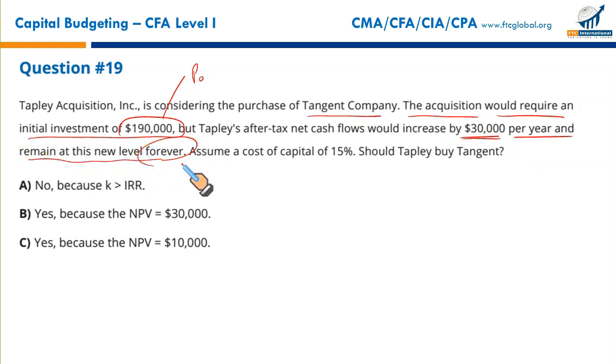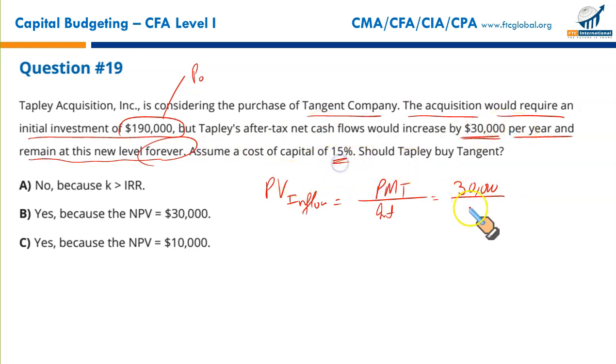Remain at this level forever. It's a perpetuity. So how do we find the present value of inflows of perpetuity? It's the annual amount or periodic amount we receive divided by the interest rate. So what we are receiving every year, $30,000. What is the rate given? 15%. So dividing 30,000 by 15%, you will get $200,000. This $200,000 is the present value of inflow.